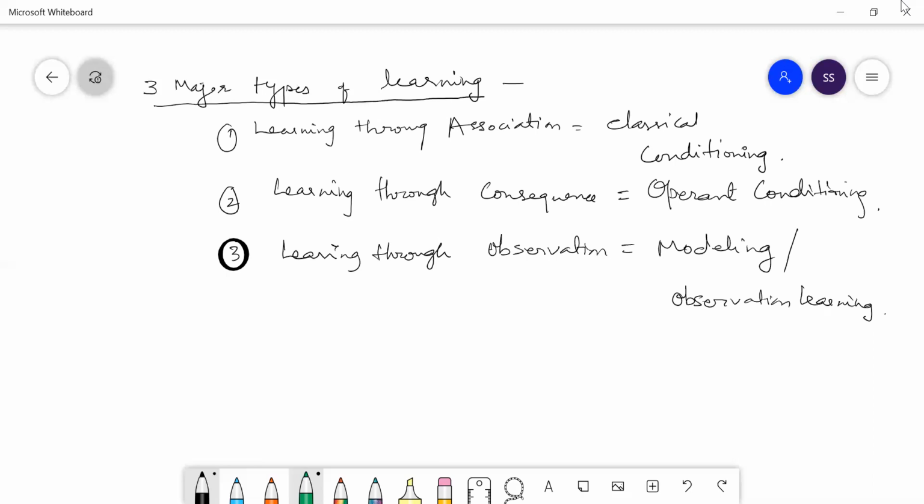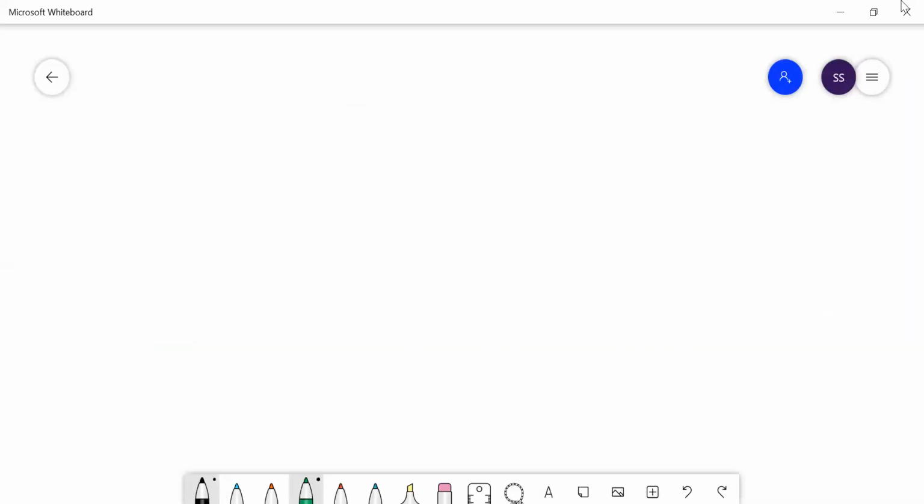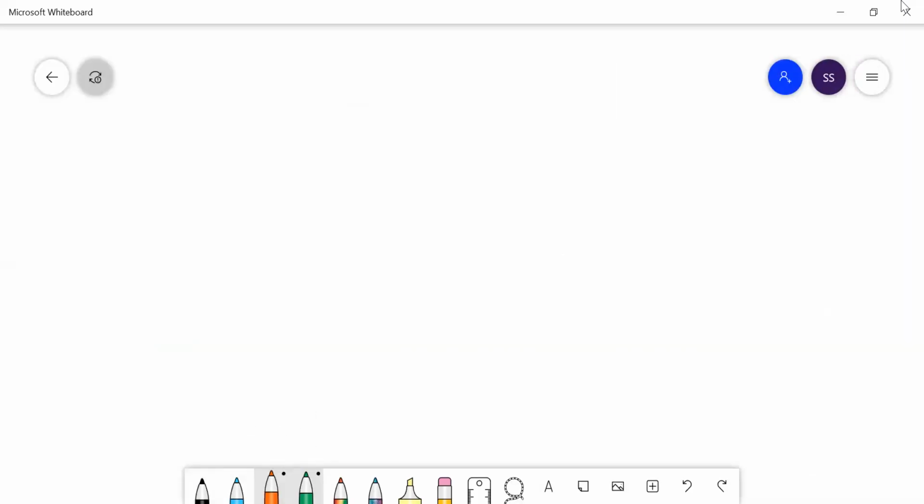Now let us understand in detail what classical conditioning is. In classical conditioning, first of all, we have already seen it is a learning process that occurs through association.